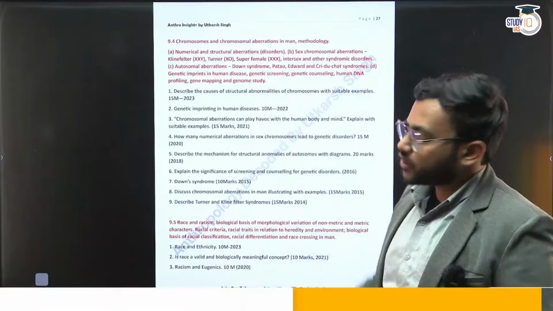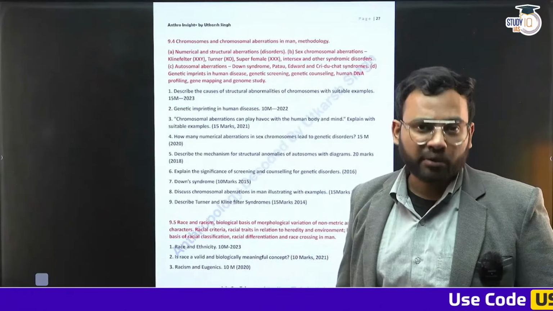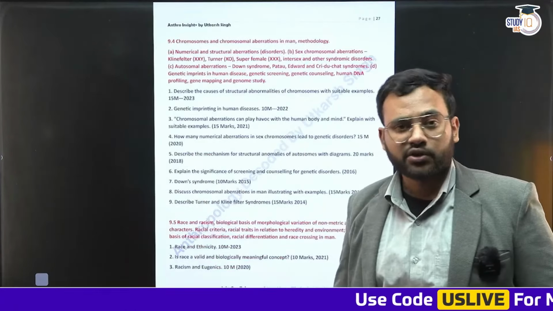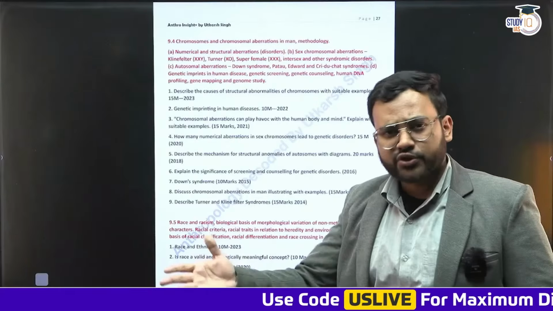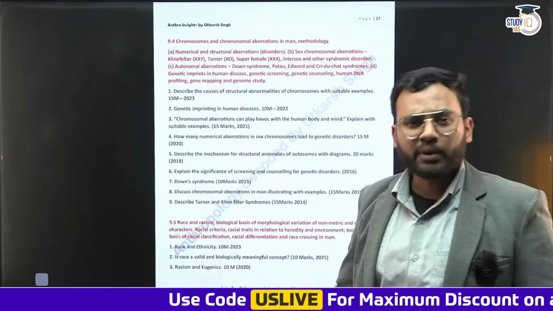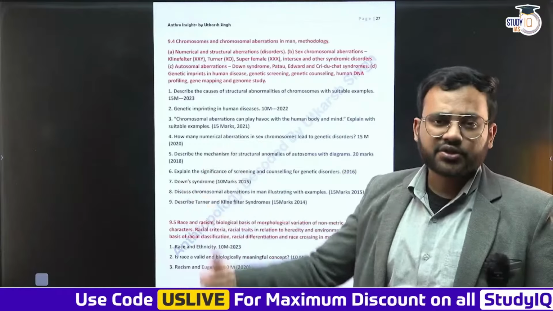Then there are units which cover a lot of chromosomal abnormalities, which is relevant from the science and technology point of view also. Down syndrome, Klinefelter syndrome, etc. Numerical and chromosomal structural abnormalities.